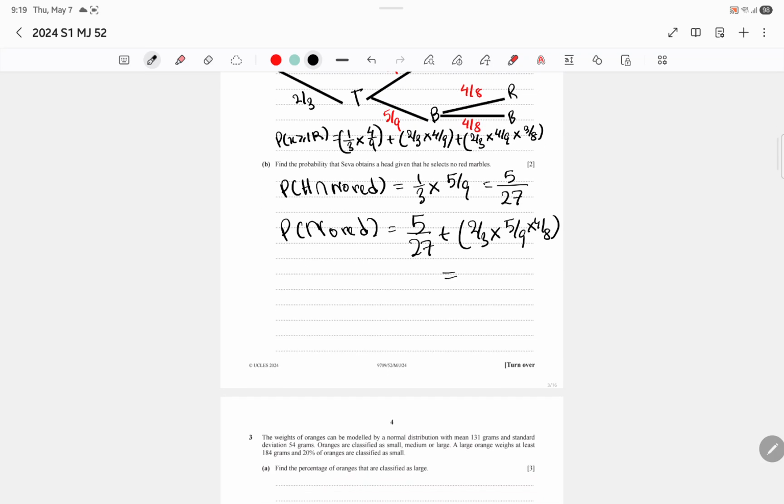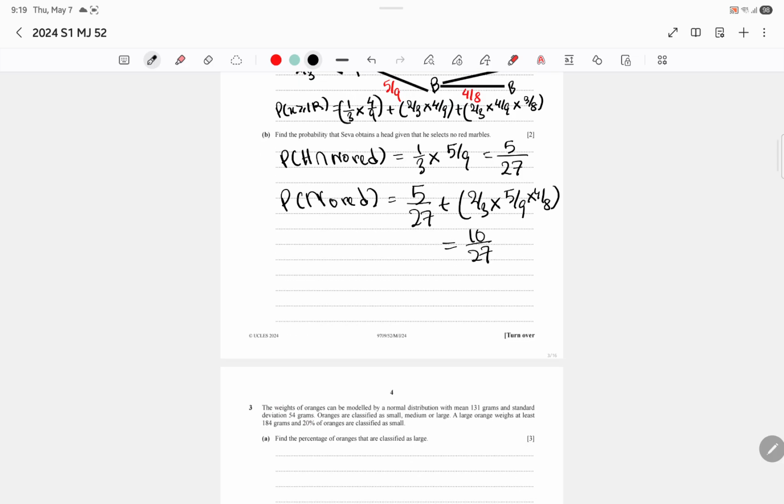If we add this, we get 10 over 27. So probability of head given no red is 5 over 27 divided by 10 over 27. Solve them, we get half, which is the answer.